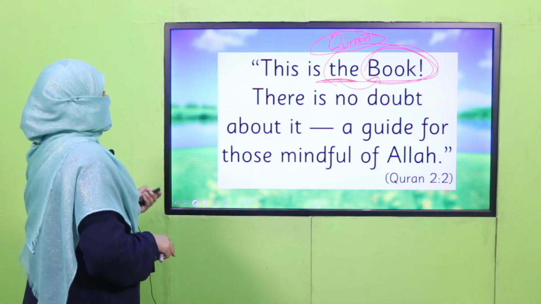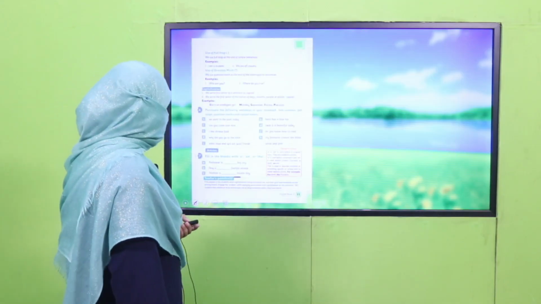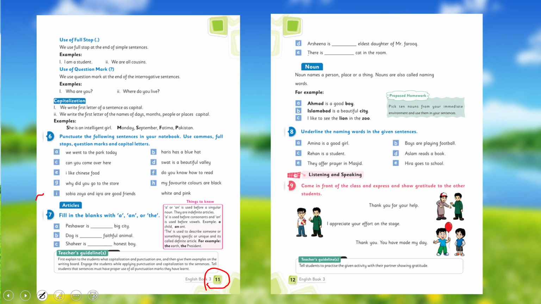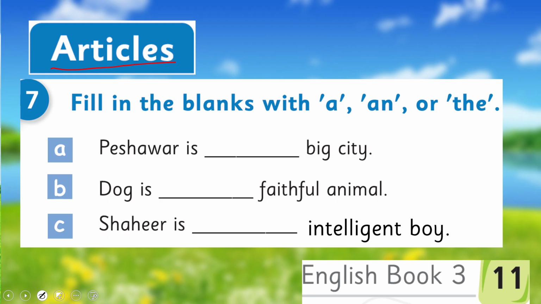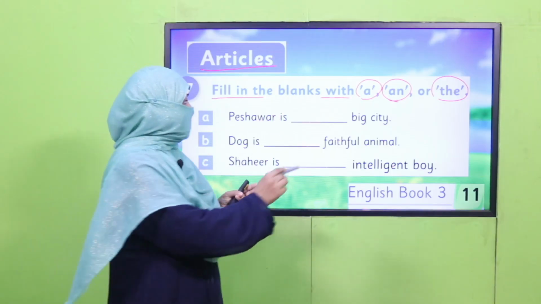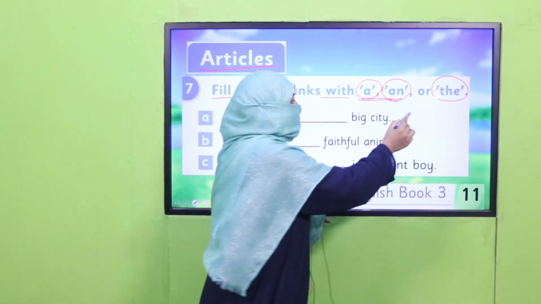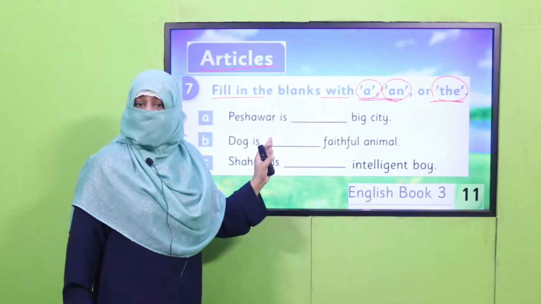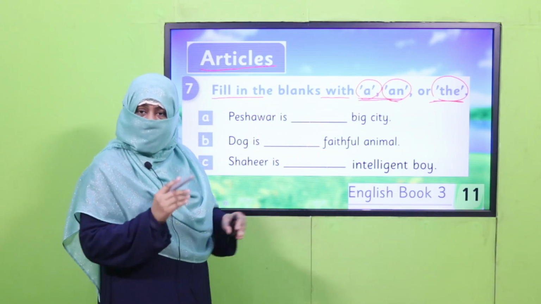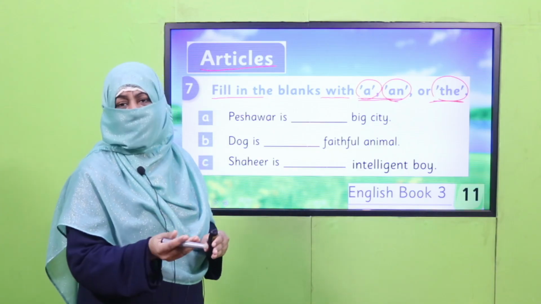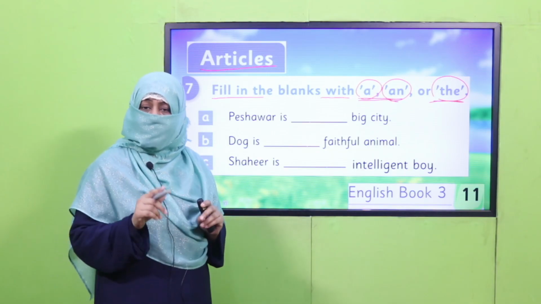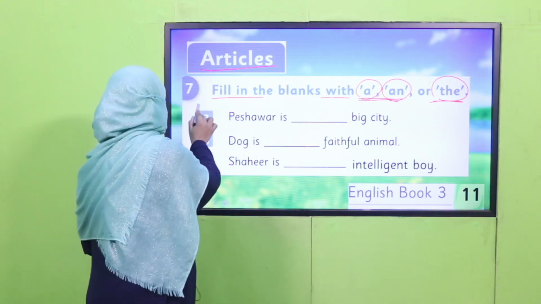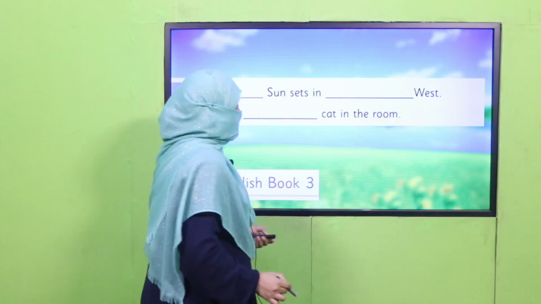All right? So let's see what your book says about it. Open your book on page number 11. There is practice on 11 and a few sentences are on page number 12. So your book says article, fill in the blanks with a, an or the. So now you know a and the totally. There are three articles. These two are indefinite articles and this one is the definite article. You will read the sentence carefully and fill in the blank by identifying where to use indefinite and where to use definite article. Now, dear students, pause the video and practice these sentences on page number 11 and page number 12.